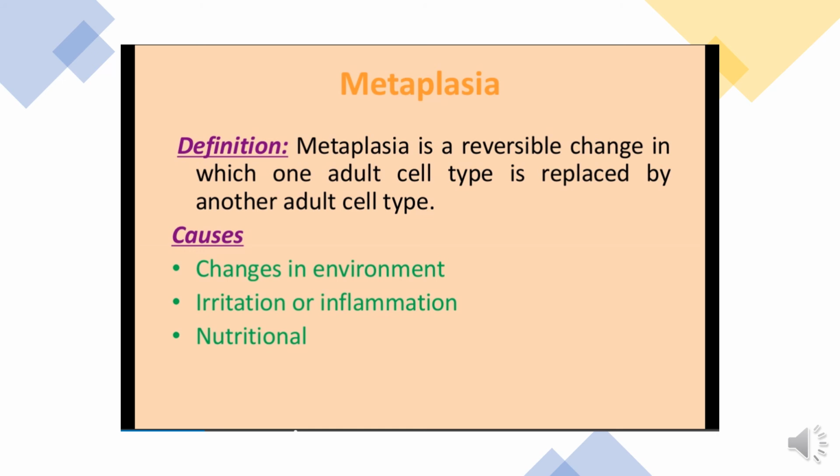Metaplasia is a reversible change in which one type of adult cell is replaced by another type of cell. So see what happened. It is a reversible change. It can be caused by irritation to that cell. One cell, for example an epithelial cell or a mesenchymal cell, gets converted into another type of cell. This may be because of irritation to that cell, or changes in the environment or a nutritional change.